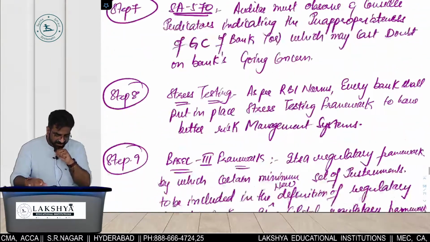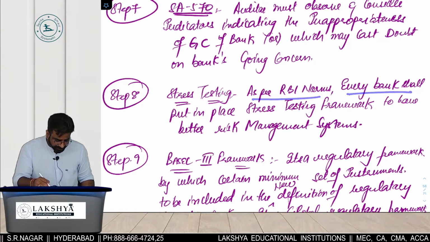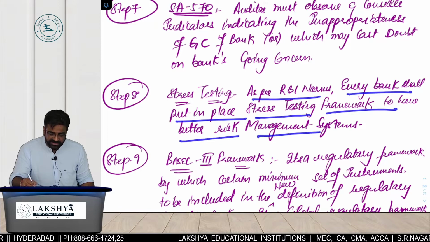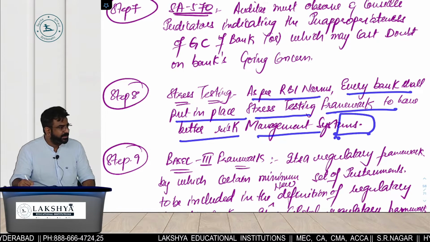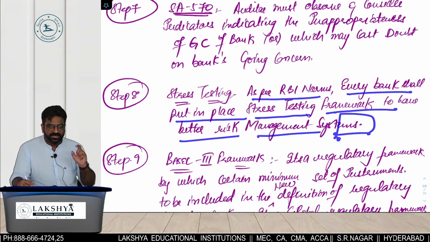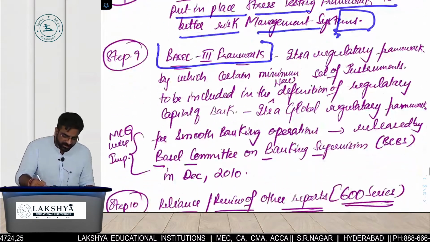What is the eighth step, everyone? As per RBI norms, every bank shall put in place a stress testing framework to have a better risk management system. In companies we call it mock drills, but banks में अपन उसे stress testing framework बोलते हैं. ठीक है? Next one, what is Basel III framework?